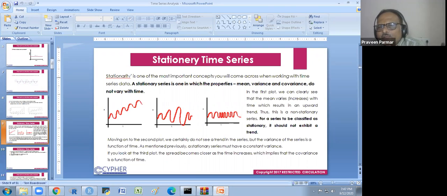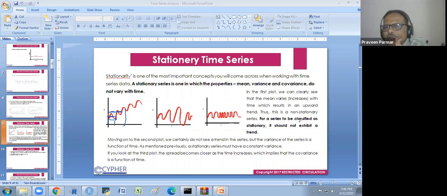In the first plot, we can clearly see that the mean varies with time, which results in the upward trend. You see here, if I explain this: if you calculate the mean from up to here, you will get the mean somewhere here. If you get the mean for the total data up to here, then you will get the mean somewhere here. So the mean will change from time to time. Does that make sense to everyone? And thus this is a non-stationary series.